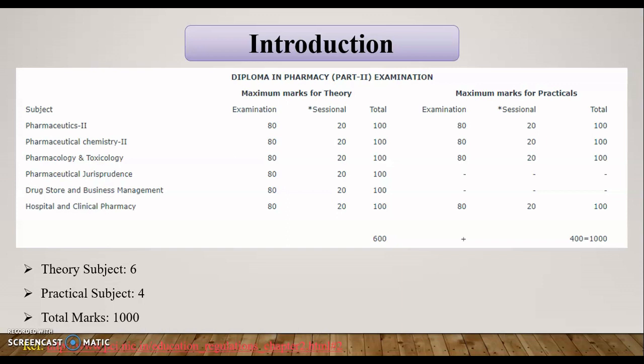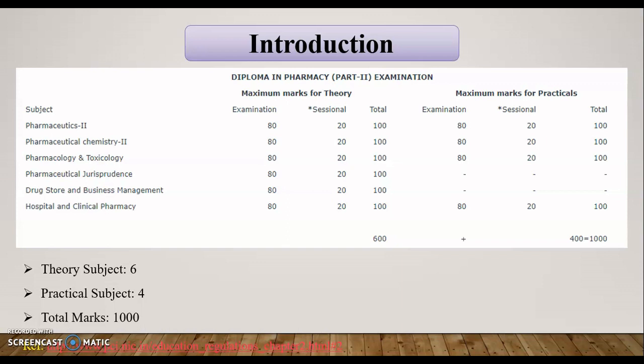As per the previous year, for theory the annual examination is of 80 marks, and the internal sessional is 20 marks, the cumulative total is 100.